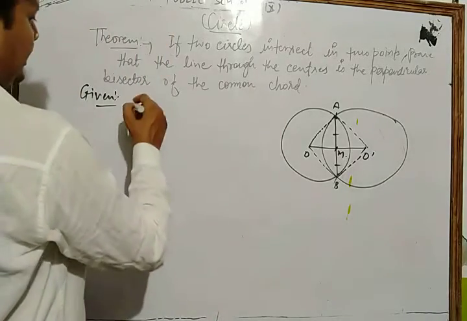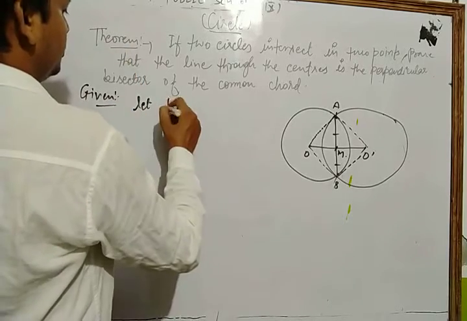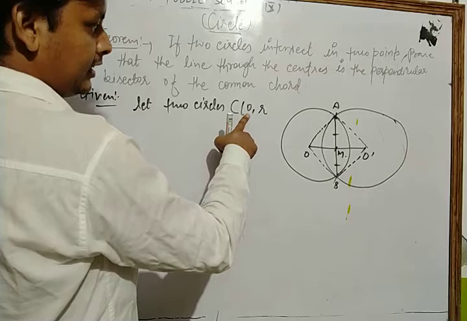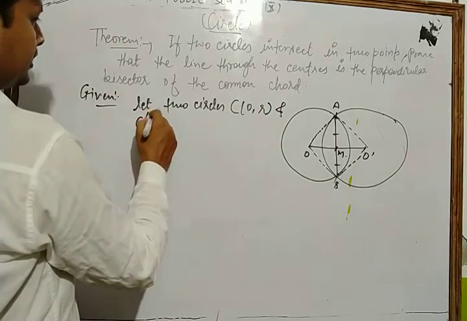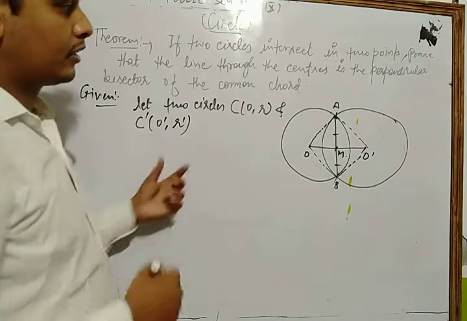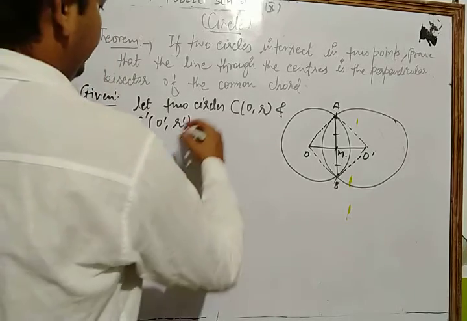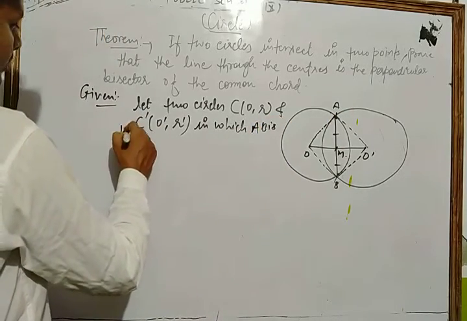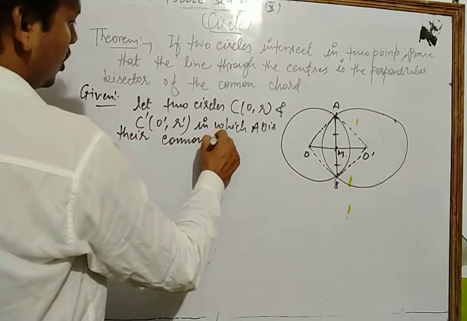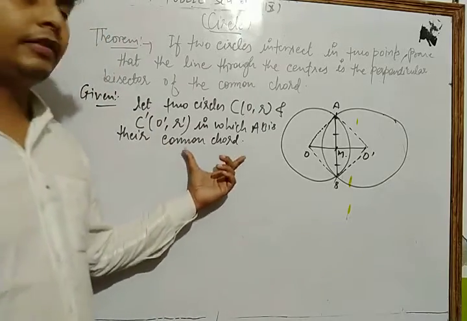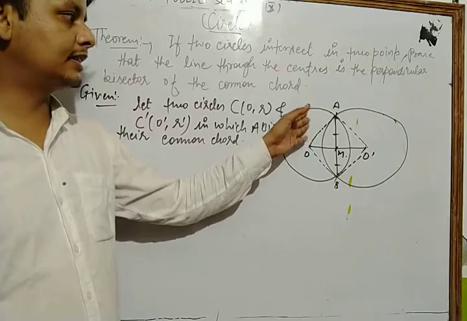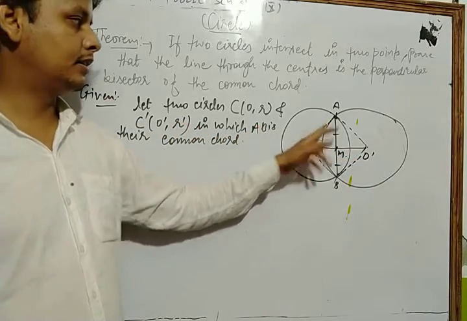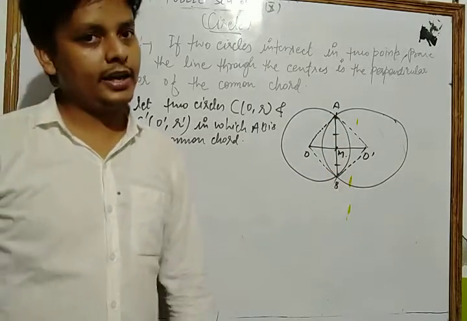Let two circles, first the circle C with center O and radius R, and another circle C dash with center O dash and radius R dash, in which AB is their common chord. This is given in your theorem.